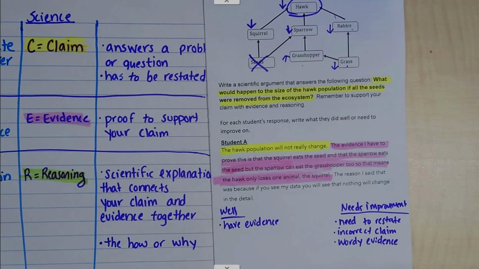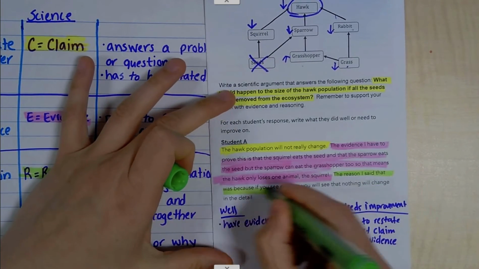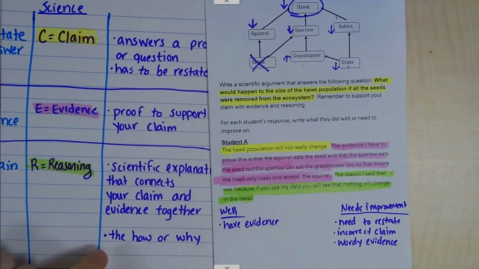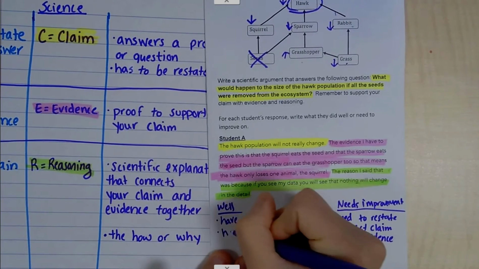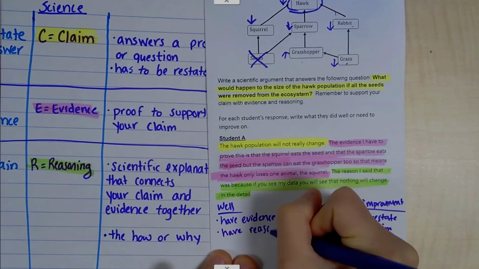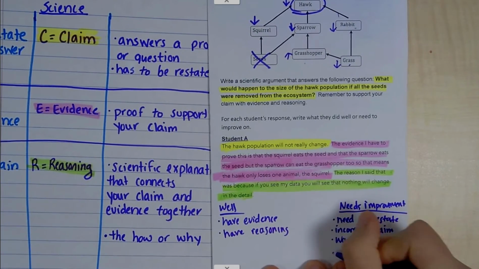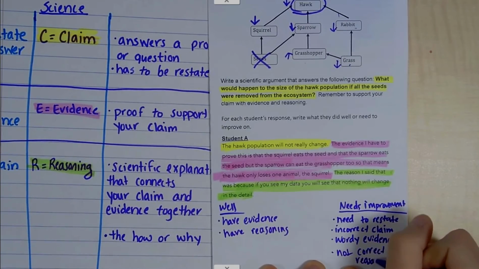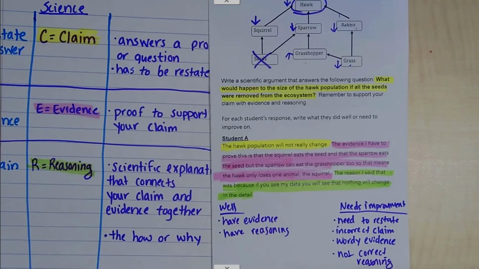Now they say for their reasoning, the reason I said that was because if you see my data, you will see nothing will change in the detail. I'm guessing that's what they're trying to say is their reasoning, but it's got to be explaining the why or how, so they have evidence, but it's not correct. Or, I'm sorry, they have reasoning, but not correct reasoning. So they got a lot of things that they need to work on.